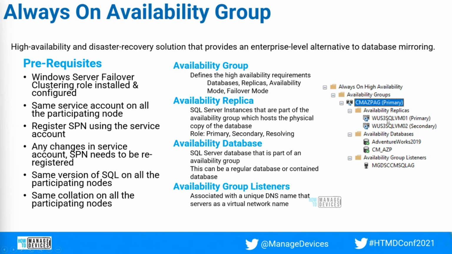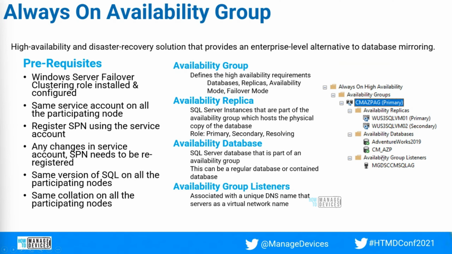Among the replicas, one will always be primary, and you can have multiple secondaries. So according to the failover scenarios, you can move to any of the secondaries. And an availability database is the database taking part in the availability group. You can add multiple databases here, not only the ConfigMgr database, you can have other databases as well.